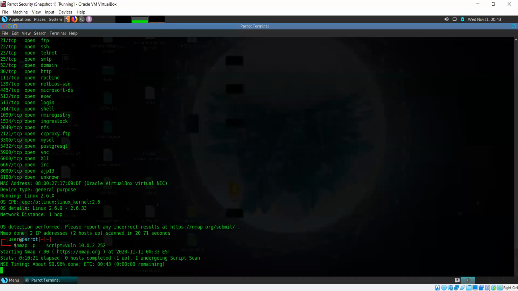Apparently, Zoom ran into a connection error. So the scan is 99.96% done. Script scans usually take longer than other scans because scripts take time to run.